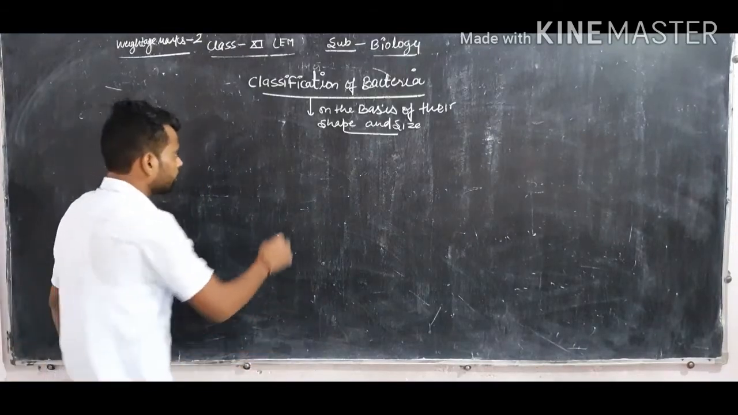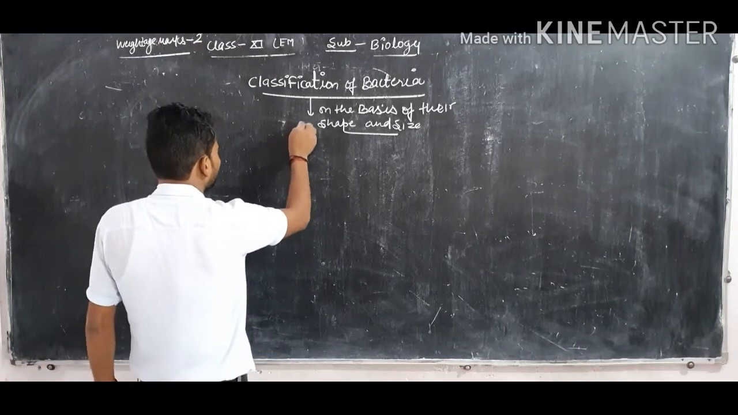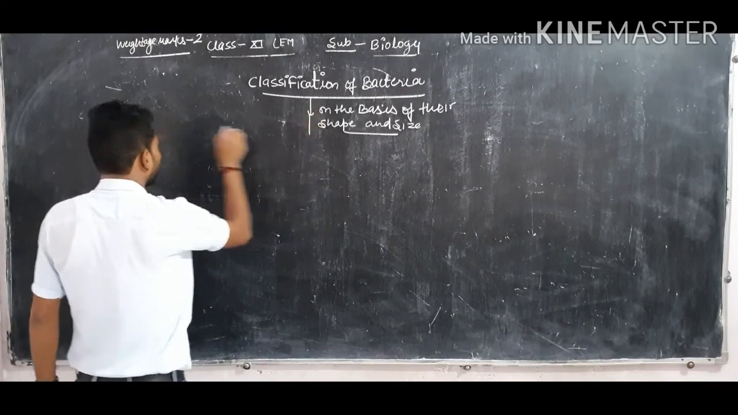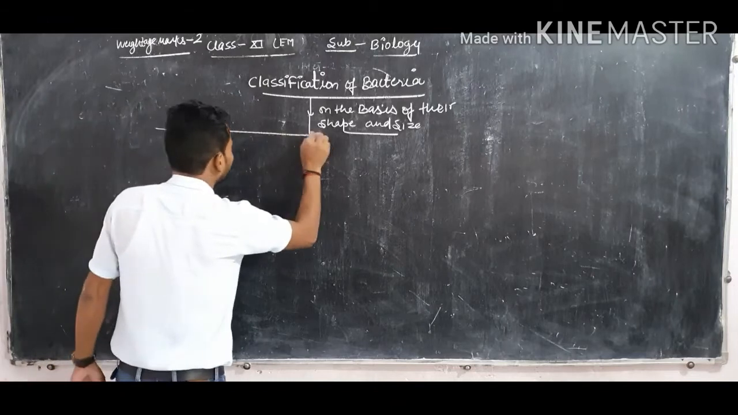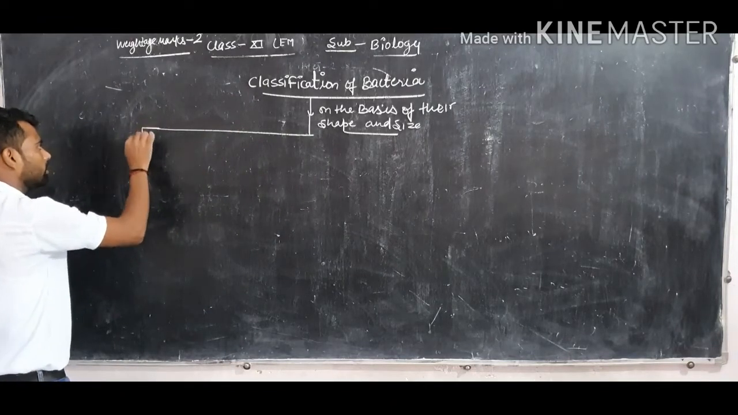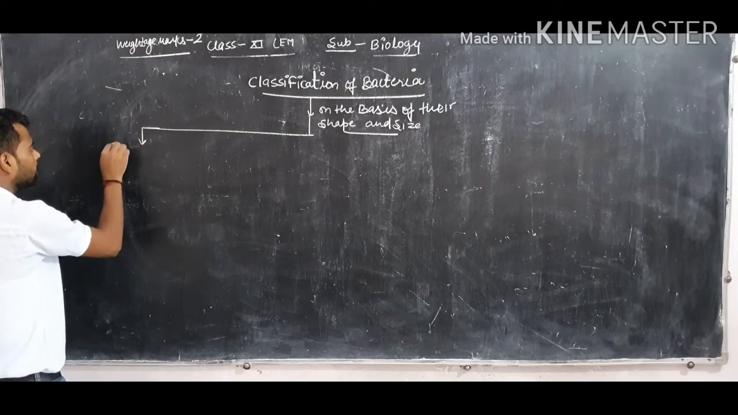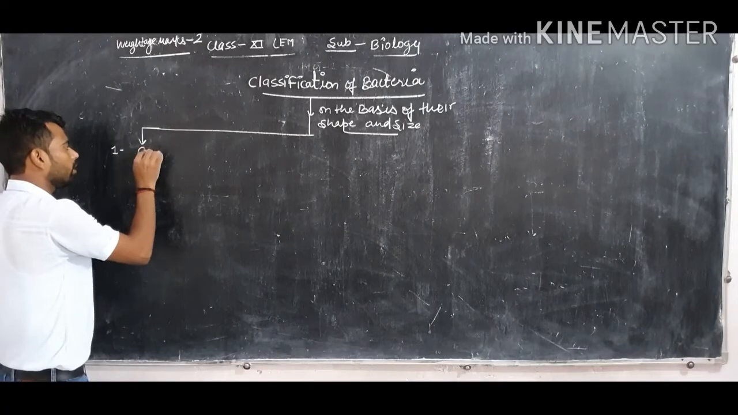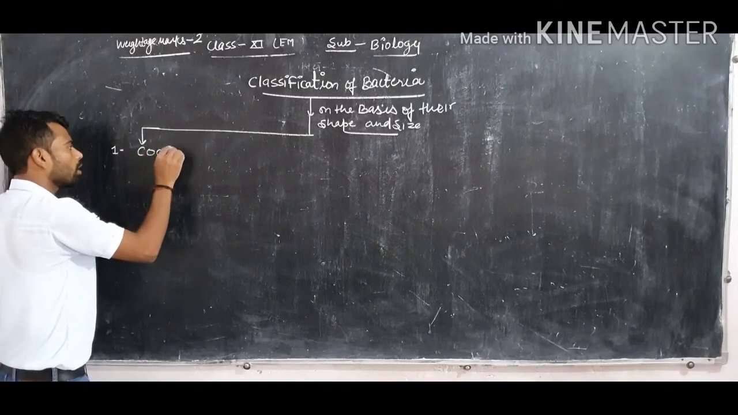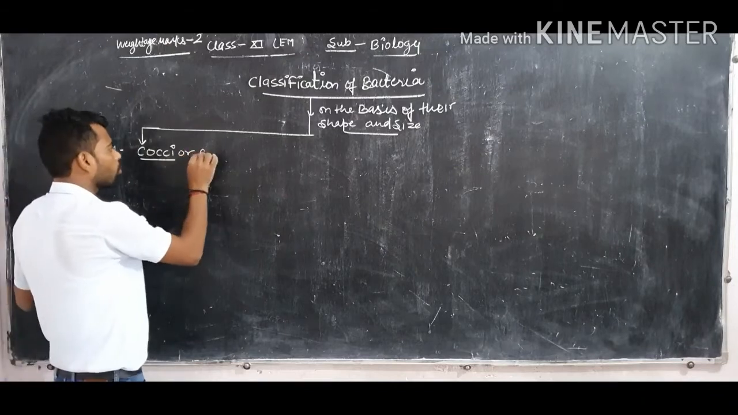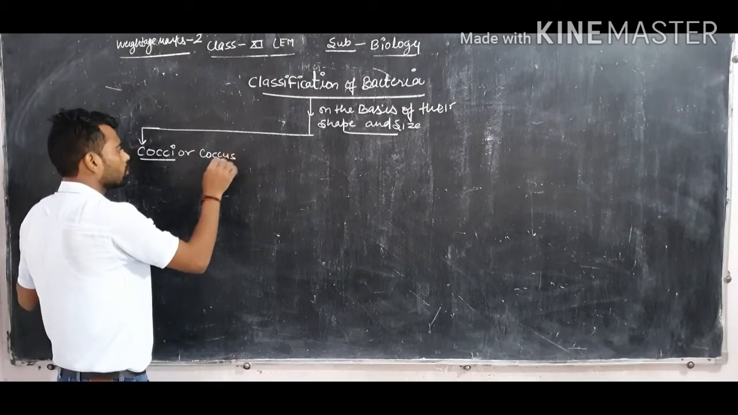Now on the basis of their shape and size, bacteria are of 4 types. How many types? Bacteria are of 4 types. First, dear student, are the coccus bacteria. Which bacteria? Coccus bacteria. Cocci, or we can also say coccus bacteria.